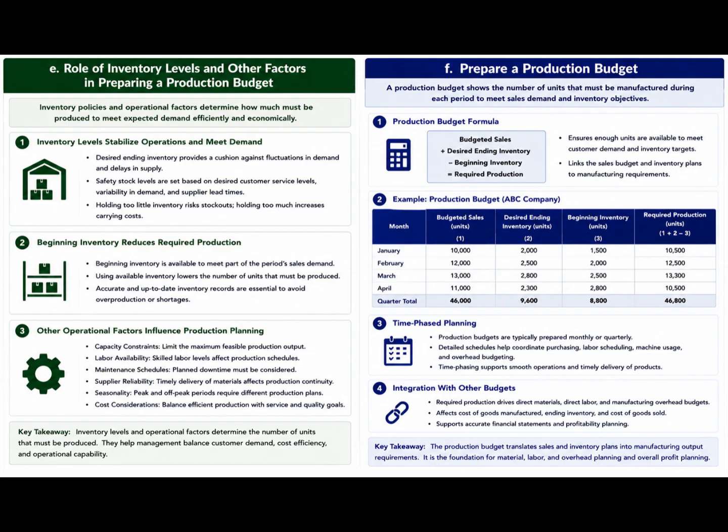Beginning inventory reduces required production. Existing stock can satisfy part of expected sales, lowering production requirements for the period. Accurate inventory records are essential to prevent overproduction or shortages.